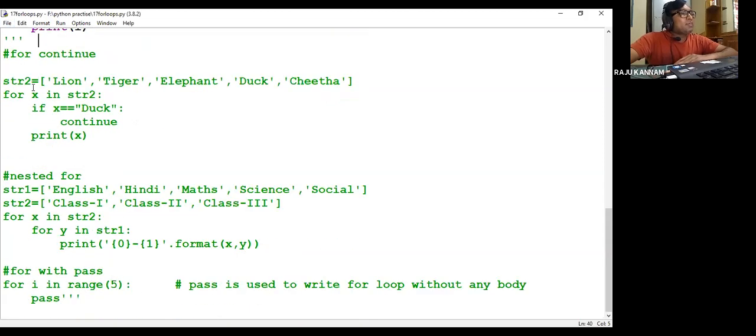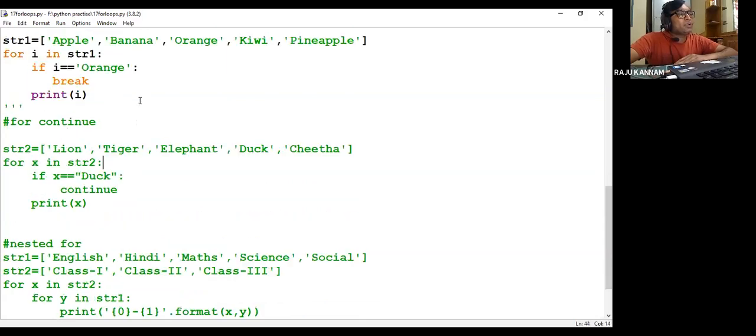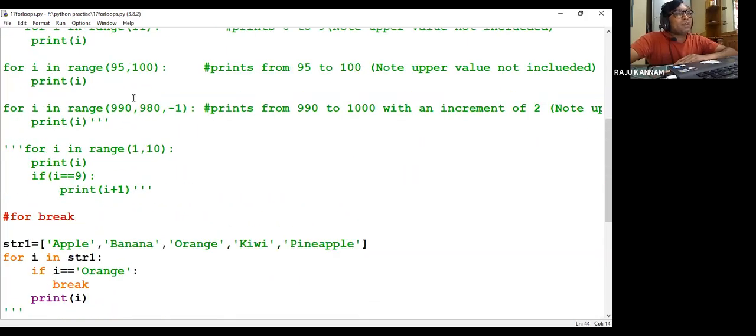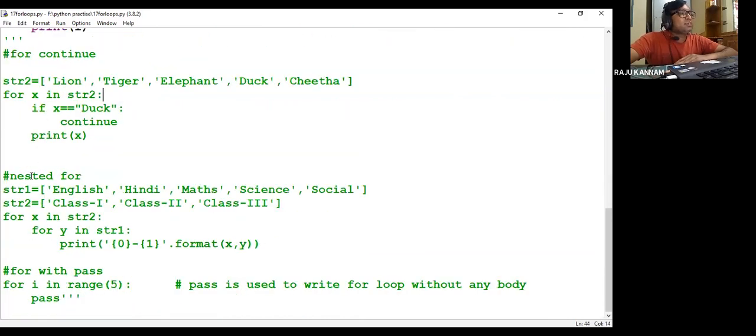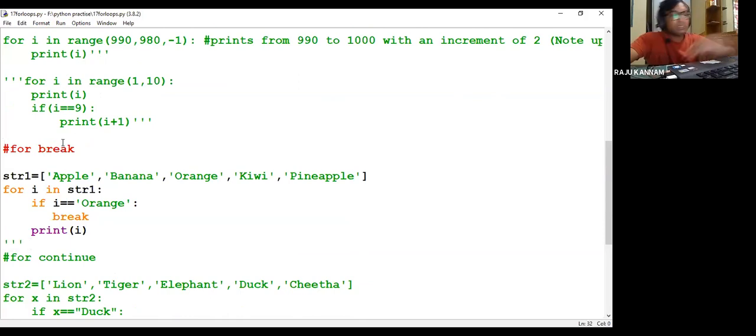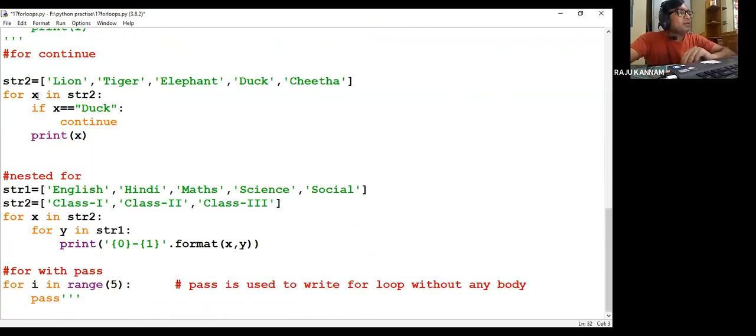Now we have already discussed this continue, no? For continue we have already discussed, right? So now I'll comment this out. This continue is also over now. I'll comment it out.